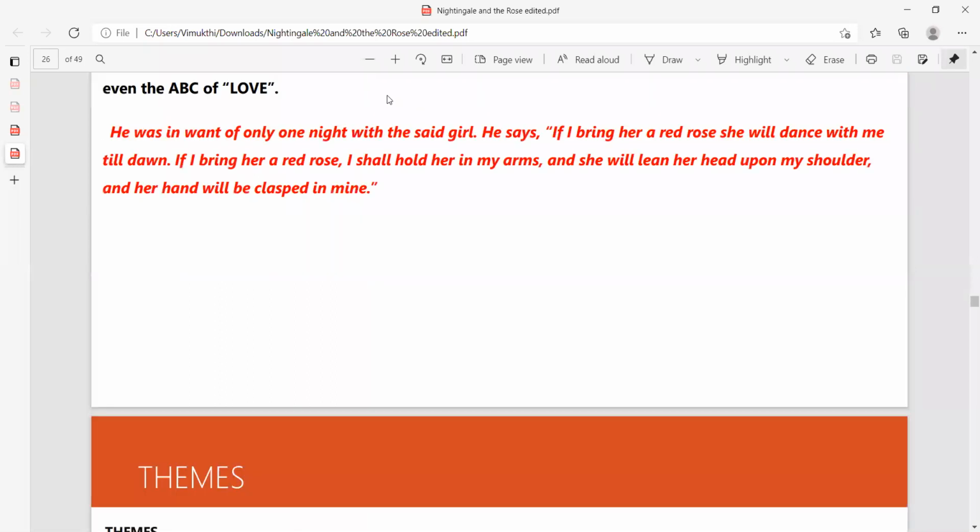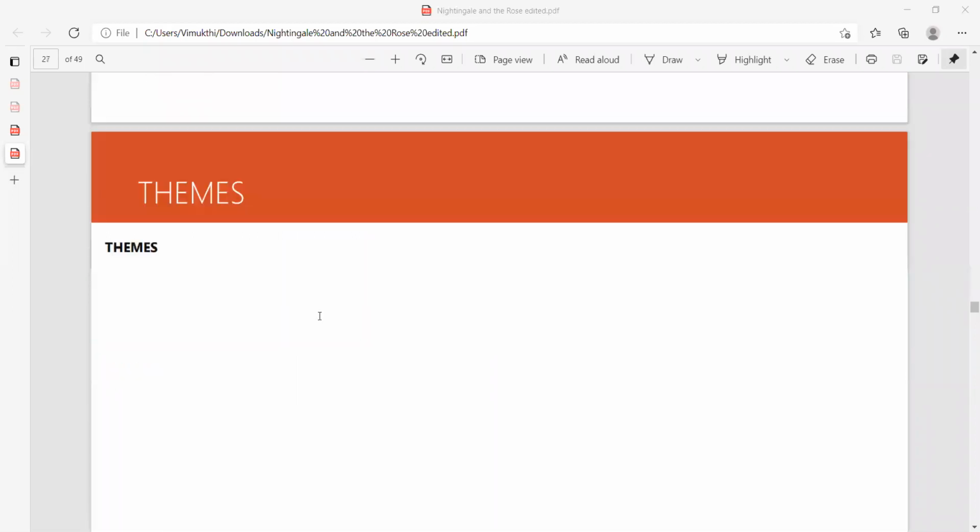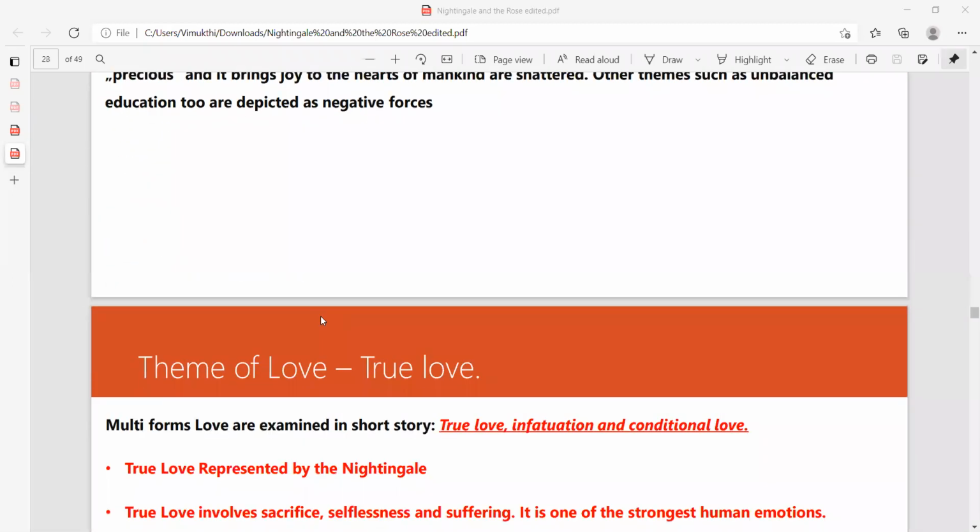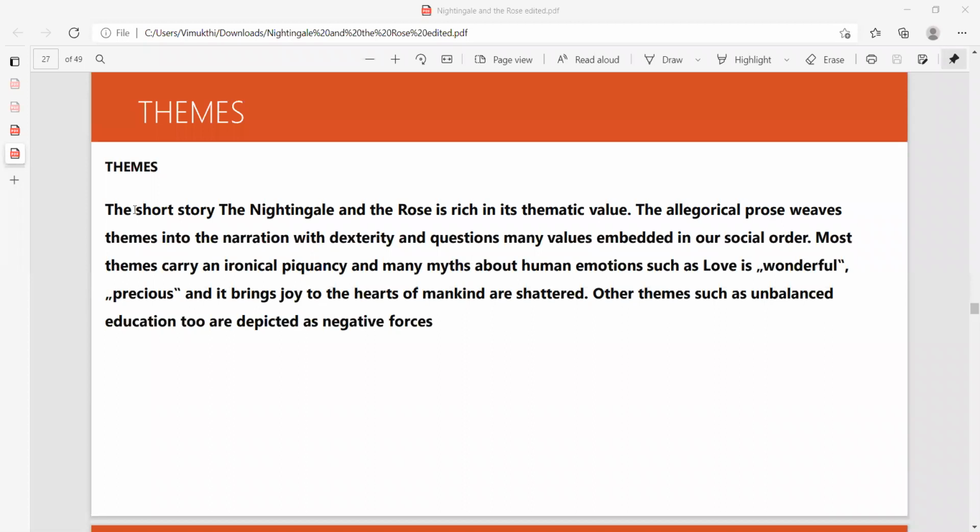With that, we are coming to the themes of the story. Based on these themes only, your questions will be targeted. So pay your attention about that. Themes. The short story, yes, we have a question. So oak tree symbolizes wisdom. Yes, oak tree can be taken as wisdom.